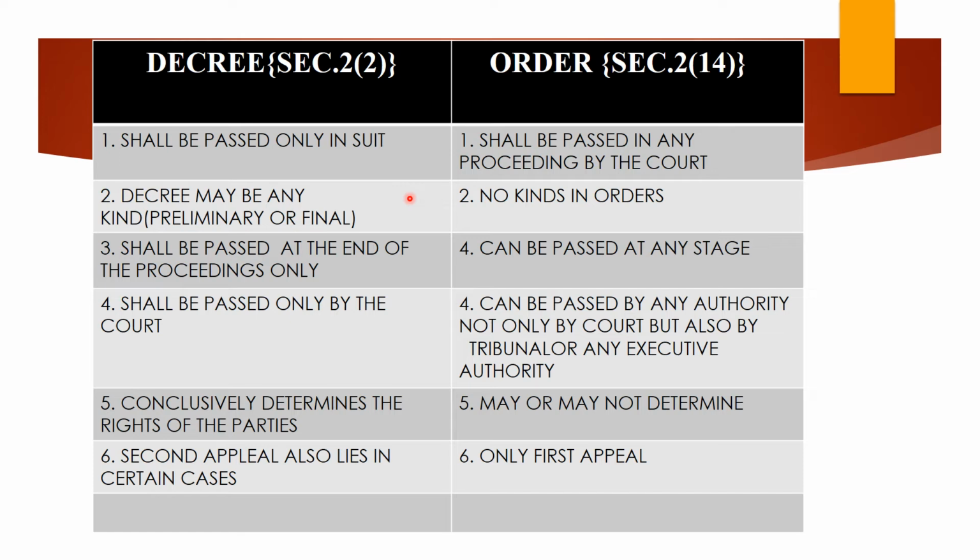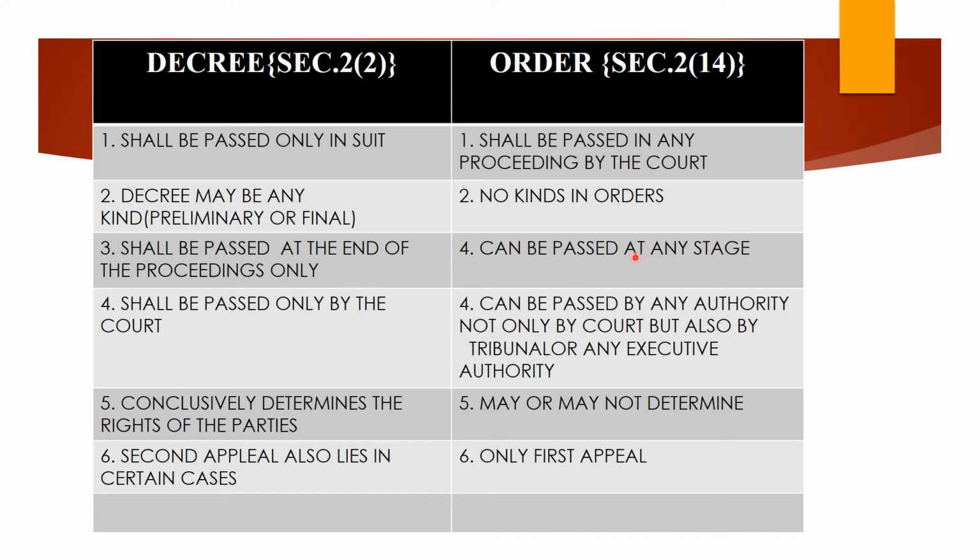Come to the next difference. A decree may be of any kind, as I have just given: preliminary, final, or partly preliminary and partly final. But there will not be any such differences in orders. You don't say it is a preliminary order or a final order. A decree shall be passed at the end of the proceedings only. It comes only after the conclusion of the trial proceedings; you get the judgment, which is converted into a decree. That means it is the last and final stage in the proceedings of the suit.